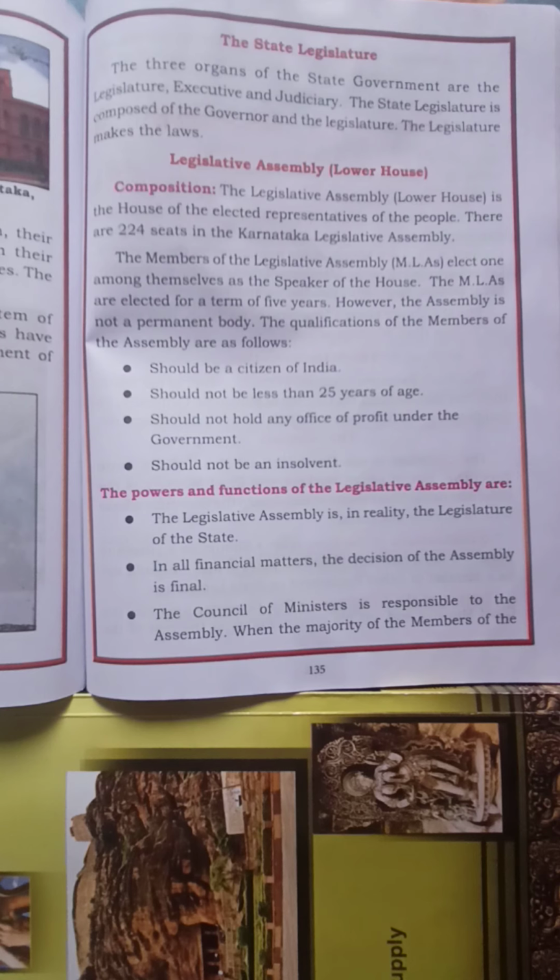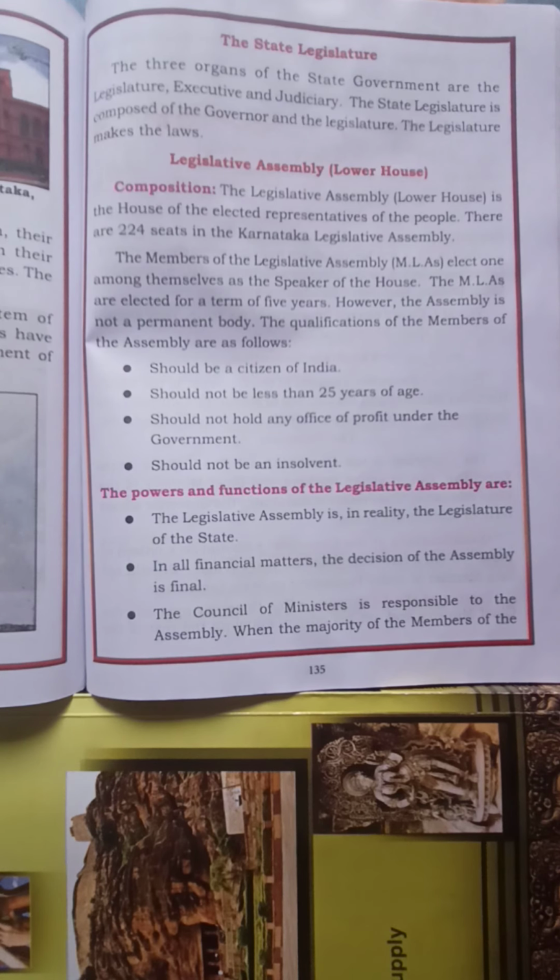And what are the qualifications of the members? He should be a citizen of India. Second, he should not be less than 25 years of age. He should not hold any office of profit under the government, and he should not be insolvent. He should not borrow money from others. Now the powers and functions of the lower house, that is the legislative assembly.